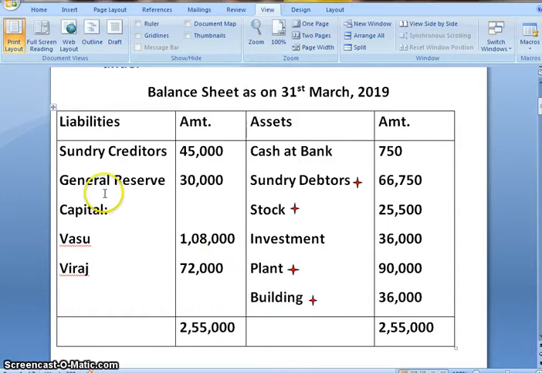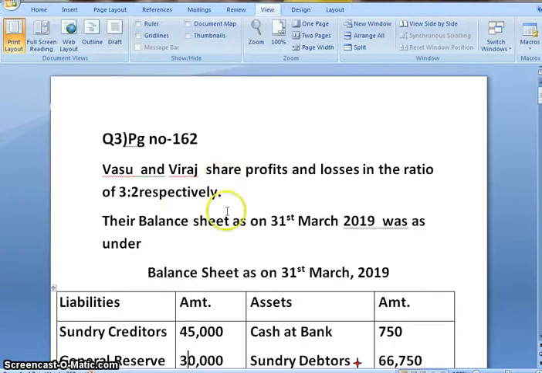Next, general reserve 30,000. Now you all have studied in previous video that general reserve is transferred to all partners. So it will be transferred in their old profit sharing ratio. And to understand it more clearly, basically general reserve is that part of the profit which is kept aside as a precautionary measure. So before admitting new partner, that general reserve needs to be transferred between all partners in their old ratio. And old ratio of their partner is 3:2.